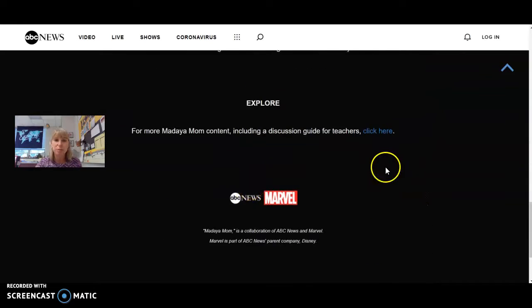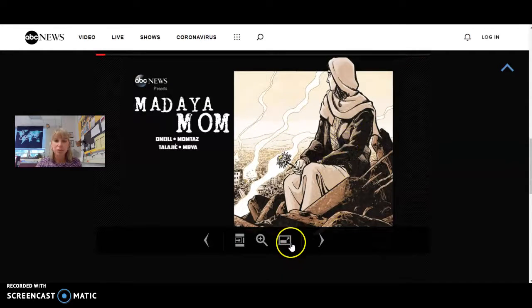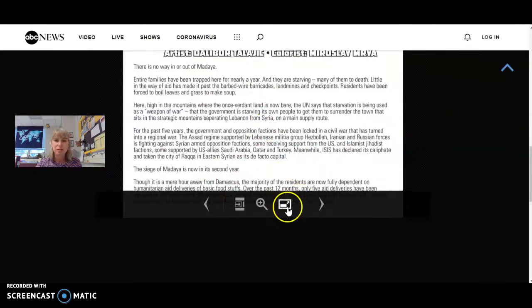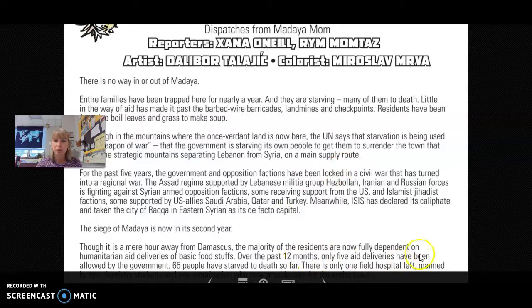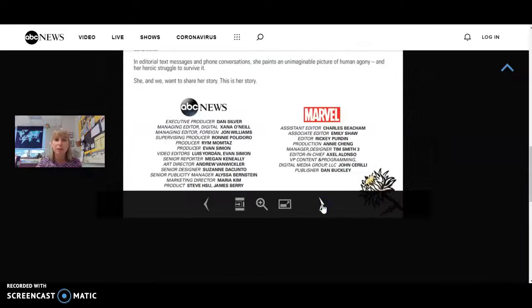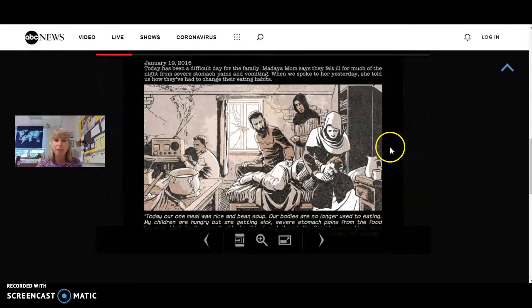All right, there's more things below it. But you'll click on here, and then you'll see you can make it full screen, and then there's a little arrow, and if you push on the arrow, it'll show it to you. Now, it sort of cuts off a little bit at the bottom, and if you go to full screen, you'll be able to see a little bit more of it, but then you'll just click on the little arrow. Let me go back to there you go, to the little arrow, and then it will continue to move through, and you'll be able to see the comic that was made.